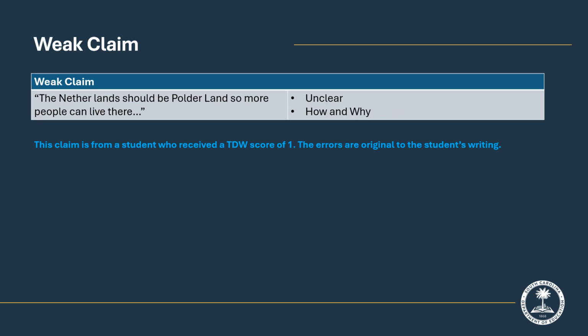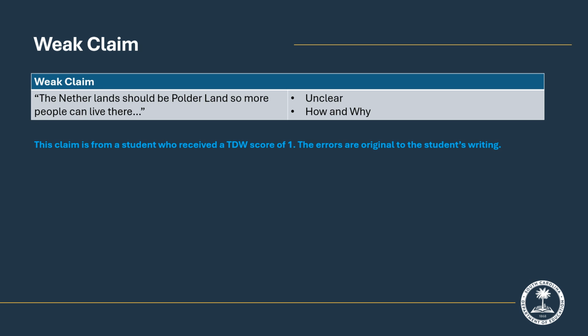Let's look at a weak claim. This student received a TDW score of 1 of 4 points. You can view the full response and scoring justification in the TDW sampler. In the task, the student is asked to take a position on the topic and make a claim. This student takes the position that the Netherlands should be polderland so more people can live there.